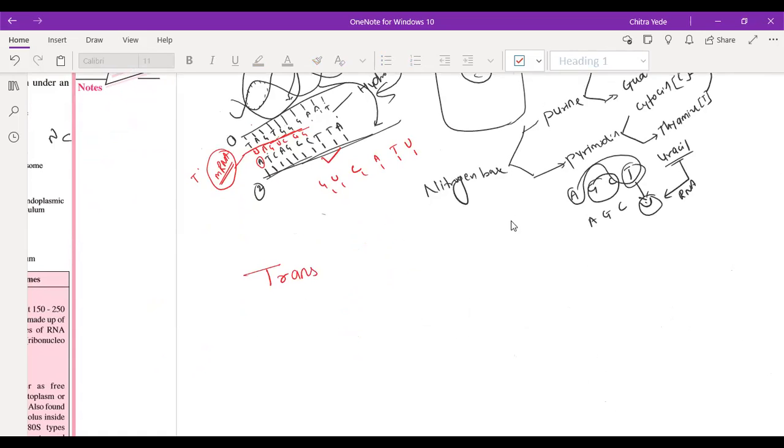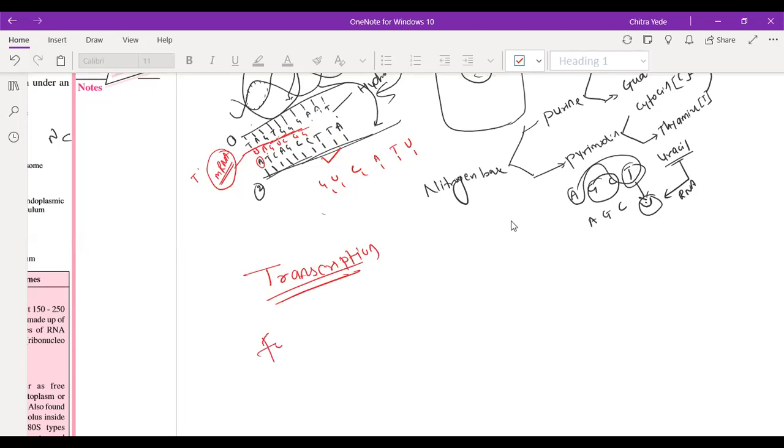Okay, sir. Now once again, please. Transcription. Yes, sir. The process of formation of mRNA. Let me write. Sir, from DNA or RNA? mRNA is formed from DNA.